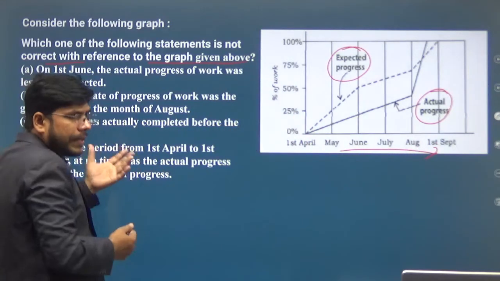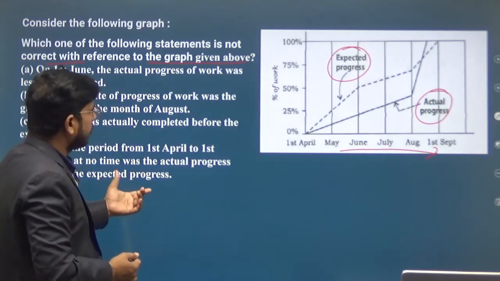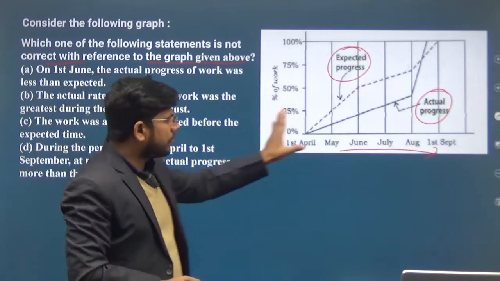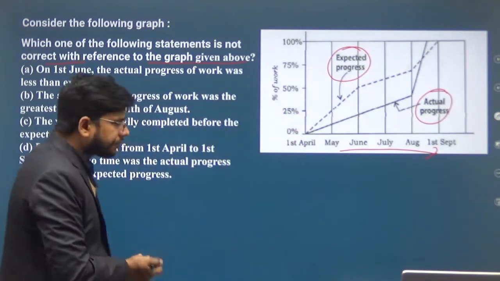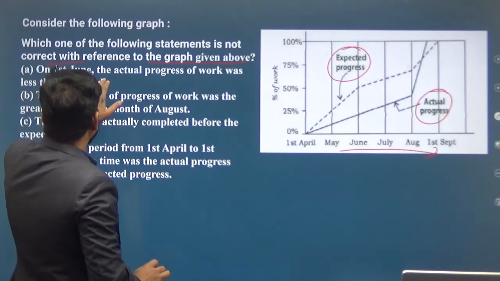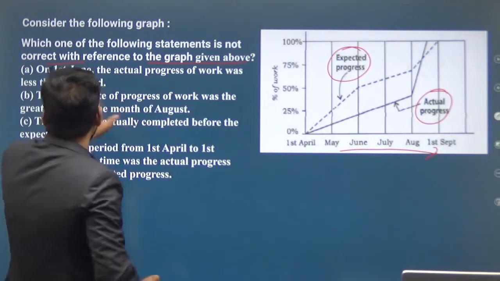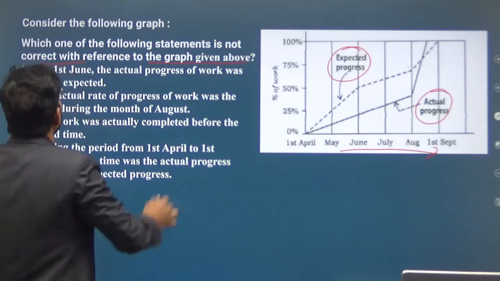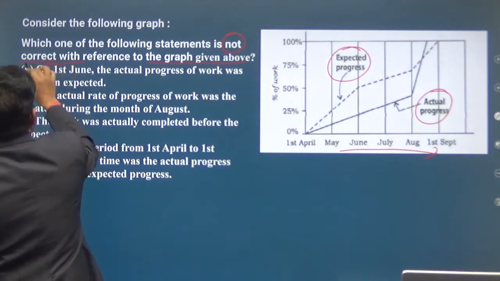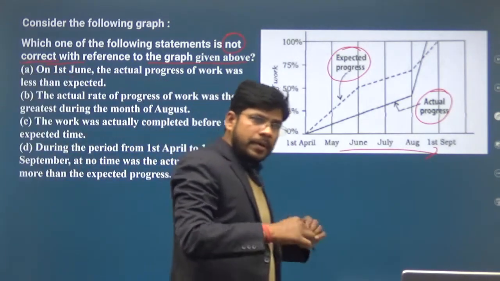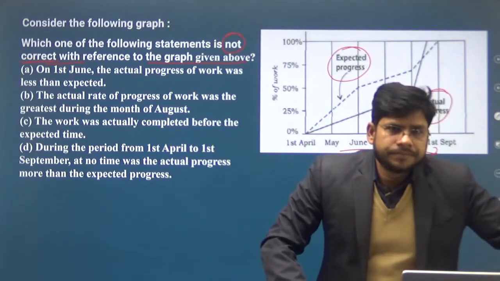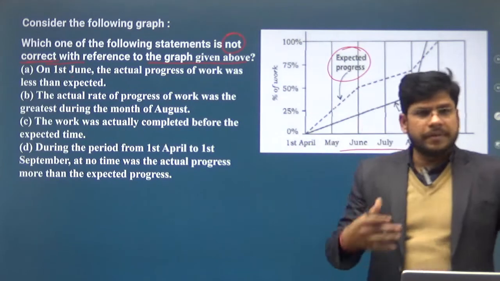Now we will verify each of the statements given, to see which statement is not based on this graph. So the first statement is, on the 1st of June, the actual progress of work was less than the expected. Which statement is not correct? We have to find that option as our answer, which is not correct. The wrong statement will be our answer.